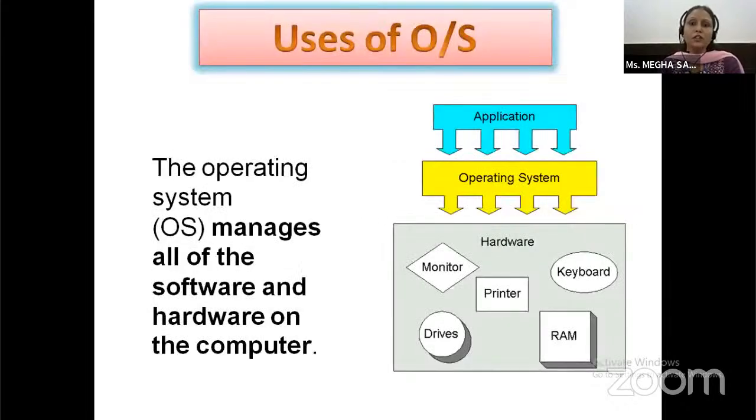These are the uses of an operating system. Different applications go through an operating system, through which hardware such as the monitor, printer, drive, RAM, keyboard, and other hardware devices are operated. It provides an interface between an application or a user and the computer hardware. Through the operating system, we can communicate with our computer system. An operating system is also system software. It manages all the software and hardware on the computer system.